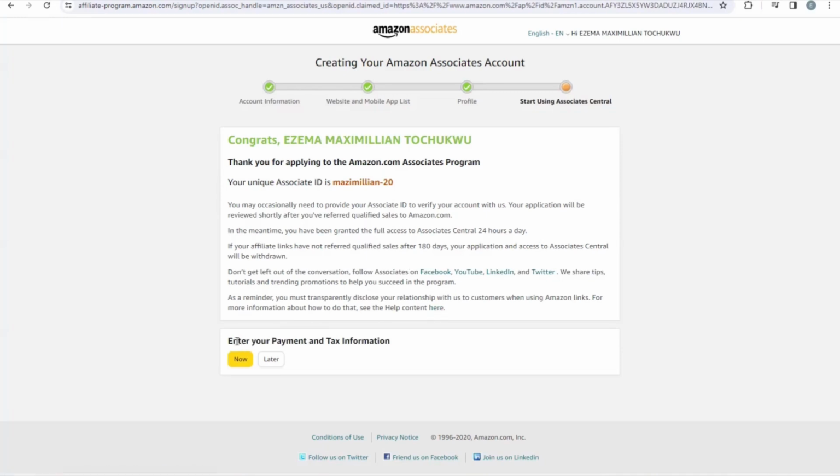So right here they said, enter your payment and tax information, right? This one you can actually do later, but if you want to do it immediately, you can do it. But right now we have created the Amazon account, right? So I'll just click on later, and later I'll fill in my own information. So exactly this is how to create your account, guys.